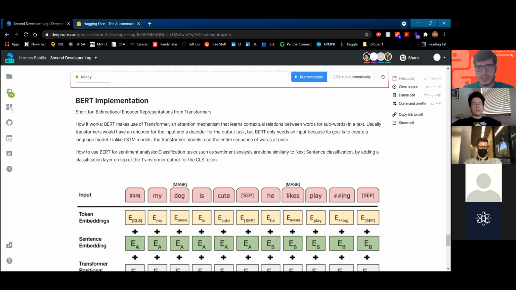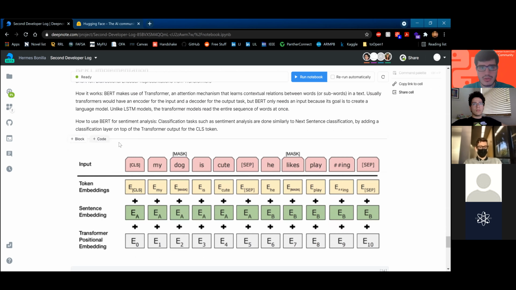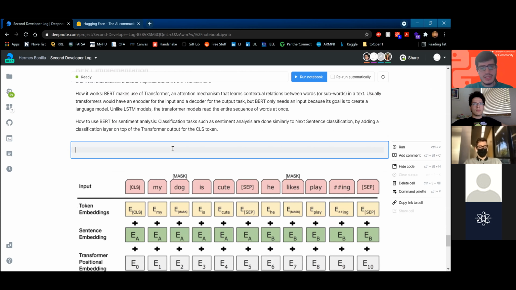So let me try to show. For an LSTM model, you would put in the words one by one. And that's why you can use it for word prediction, because you can have the model learn this is the order that the words go in, one by one, and just predict the next few.